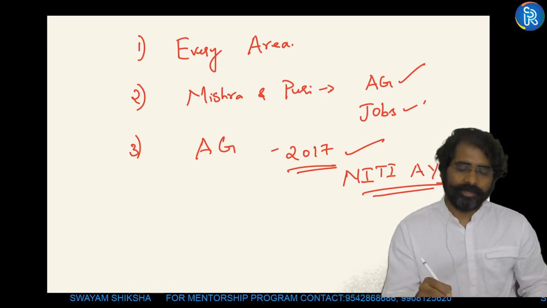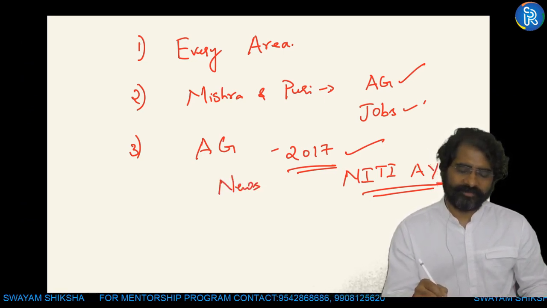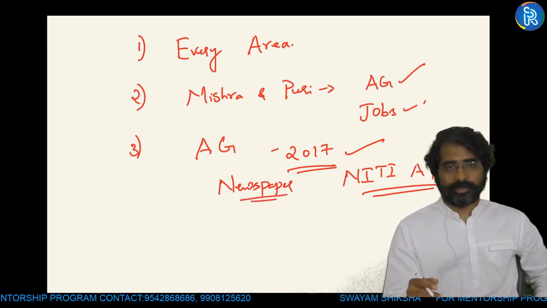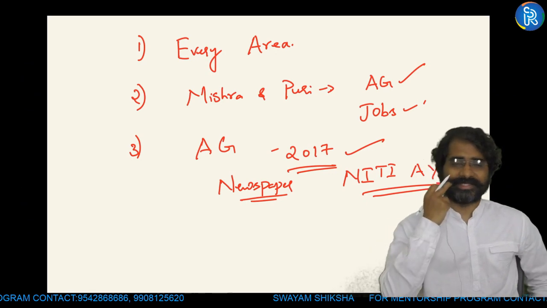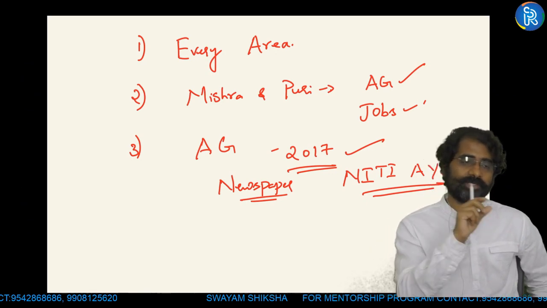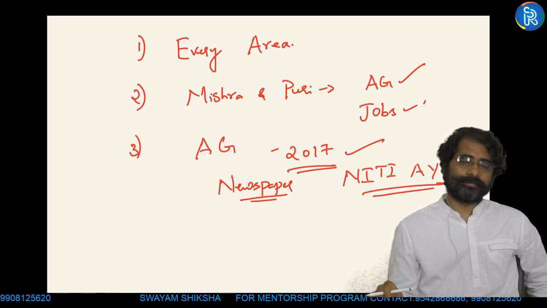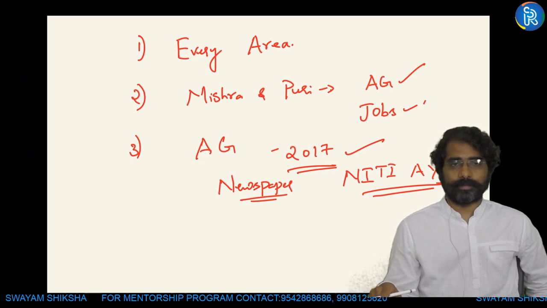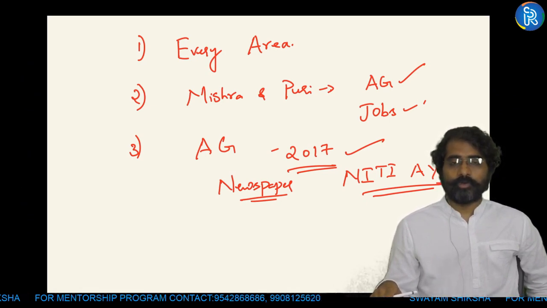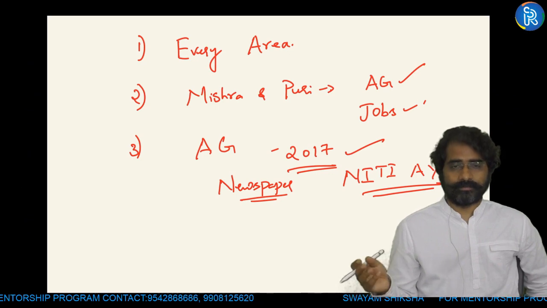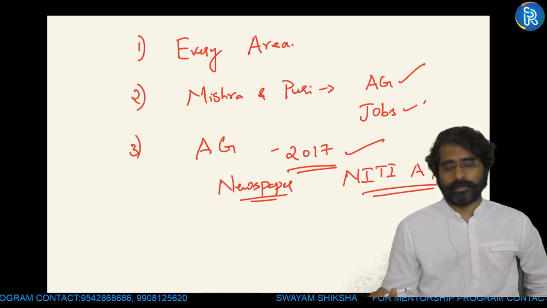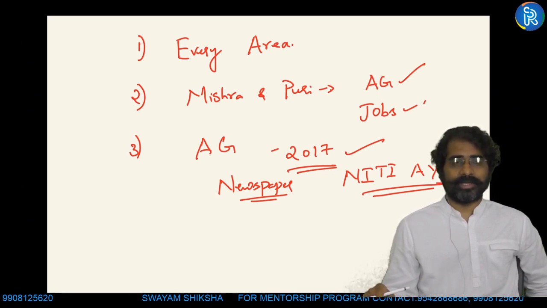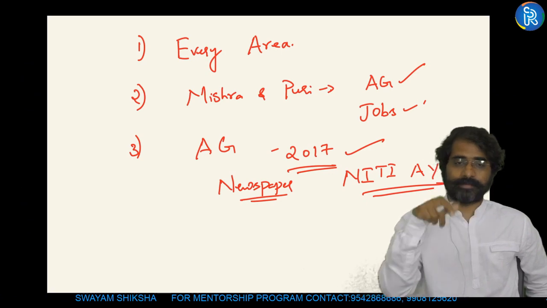Read the newspaper for at least 40-45 minutes, the direct newspaper, rather than somebody's interpretation of the newspaper. If you find some good article, it is there in the syllabus. Once you have prepared material on the syllabus, you know what is there in the syllabus. So when that area comes up in the newspaper, you have to spend time. For example, one nation, one ration card, or how do you benefit migrant workers in the wake of COVID, government policies right now. Or the role of MGNREGS in enriching the supply chain in the rural areas, because the COVID second wave has affected the supply chain in the rural areas.